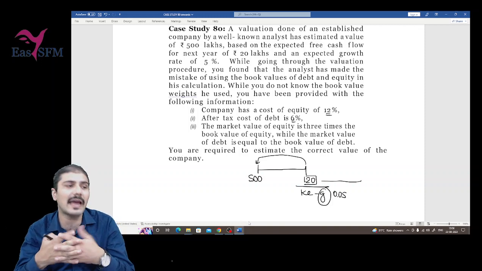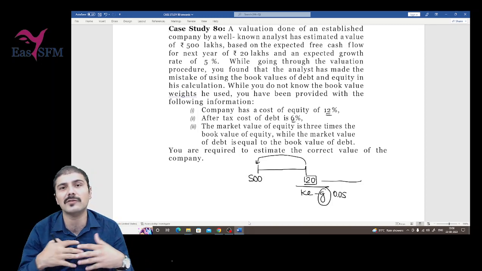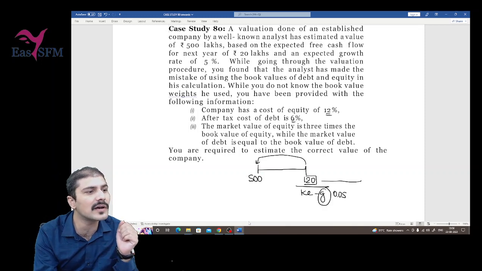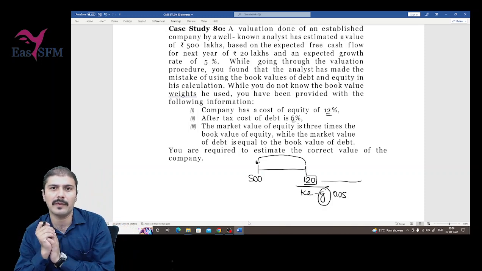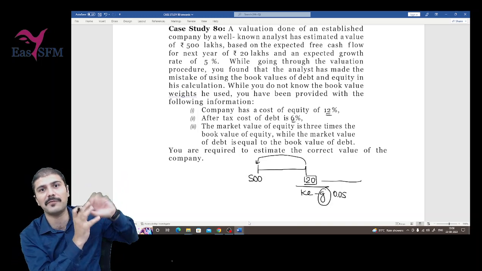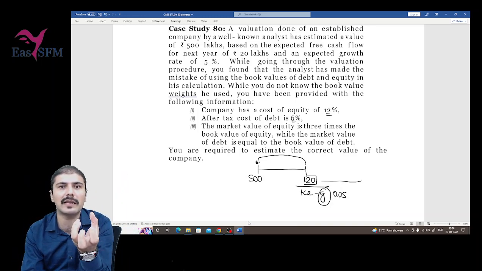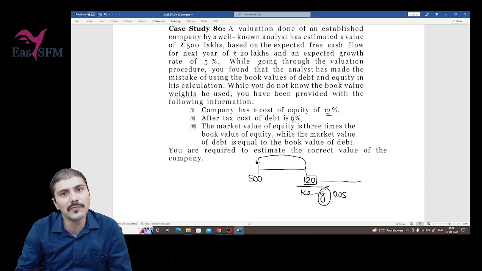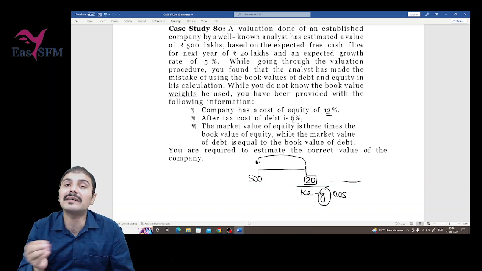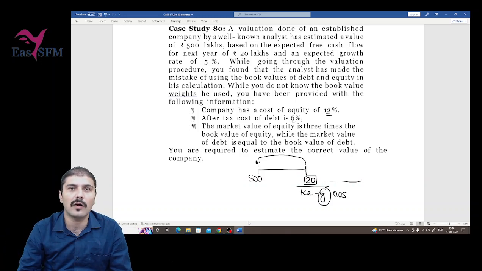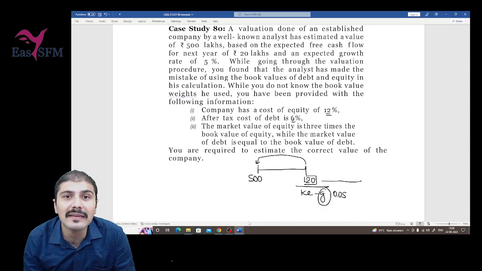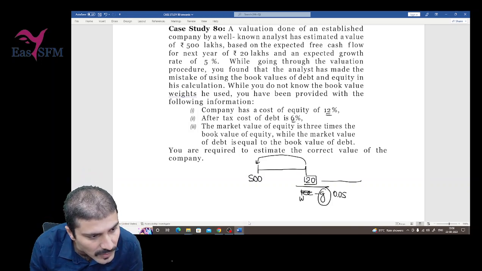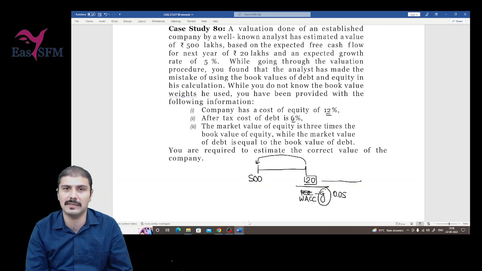If you are using the free cash flows, now it is not written whether it is free cash flow for the equity or free cash flow for the firm. So by default, if the value of the firm is calculated, you have to remember the concepts of FCFE and FCFF. If the value of the firm is calculated, which cash flows might he have used? The answer is cash flow for the firm, that is for debt and equity. Which discount rate must he have used? The answer is WACC, or overall cost of capital. So in place of the cost of equity, he must have used WACC, right?